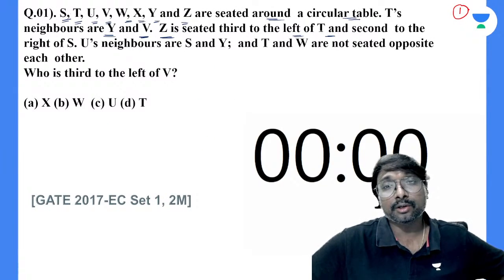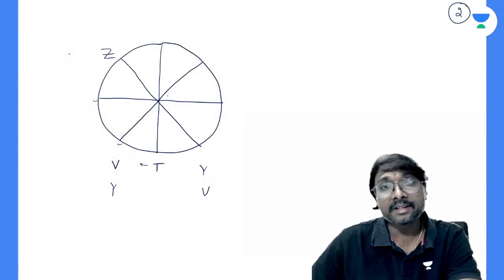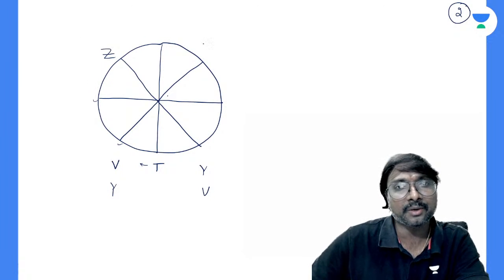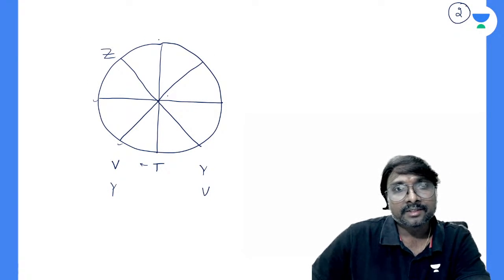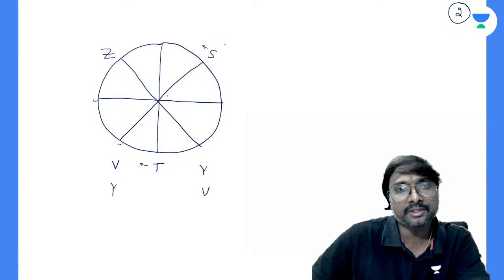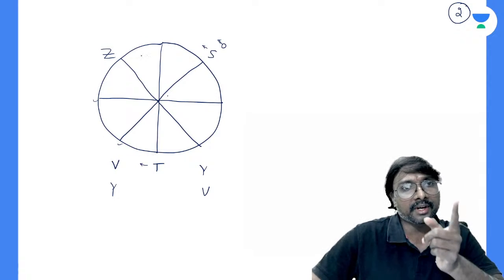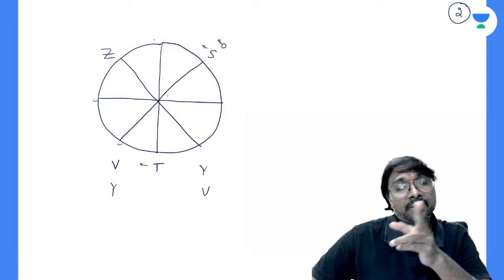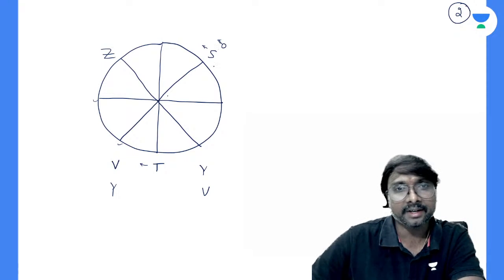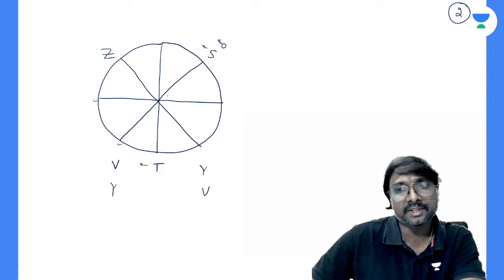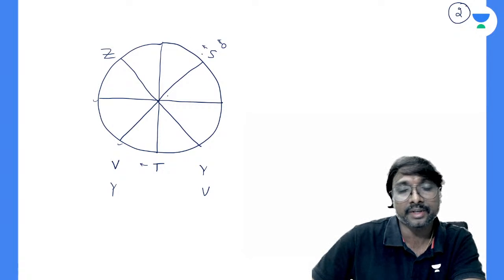Z is seated third to the left of this T and second to the right of this S. Second to the right of this S means, if you consider this is S, the right side of this S, if you observe, this is how that person will be sitting. This is the right side of this S, first, then second to the right of this S. Z is sitting third to the left of this T and second to the right of this S. So this is our left, but yes, right? Yes or no, is it right or not?